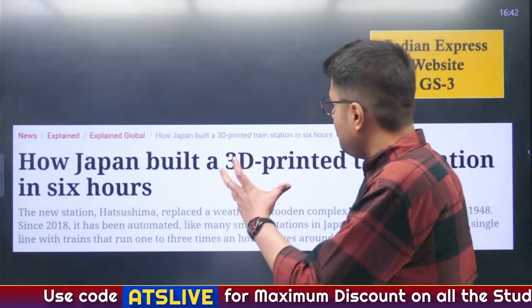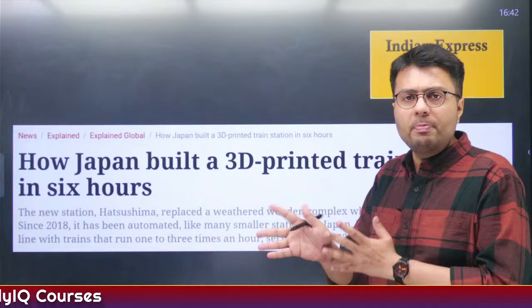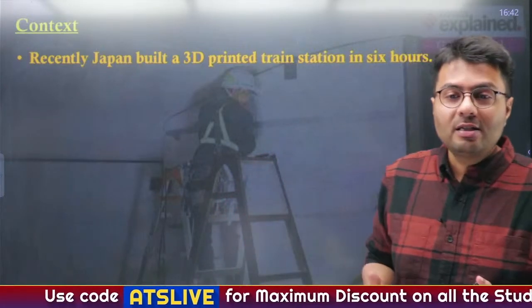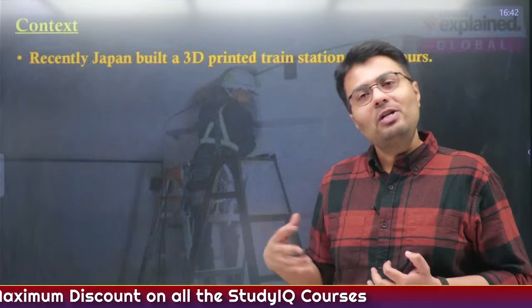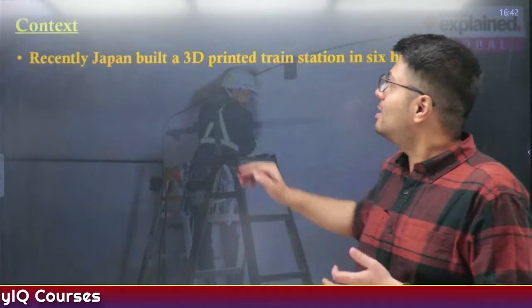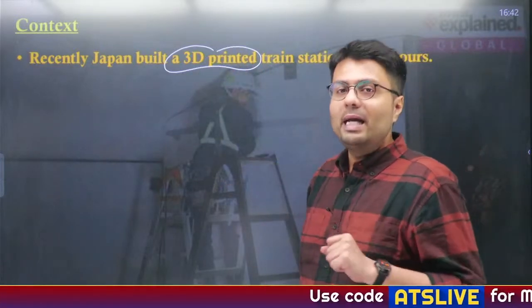Now, how Japan built a 3D printed station in just 6 hours. That was the news that appeared in last week's newspaper. I am covering it today so that you do not miss out on what 3D printing is. I have taken the screenshot from the website, hope it is okay with you. The context is Japan built a 3D printed station in just 6 hours. You understand these countries like Japan and China are very efficient, but 6 hours is just too much. So, what is the 3D printing that allowed Japan to construct a train station so quickly?